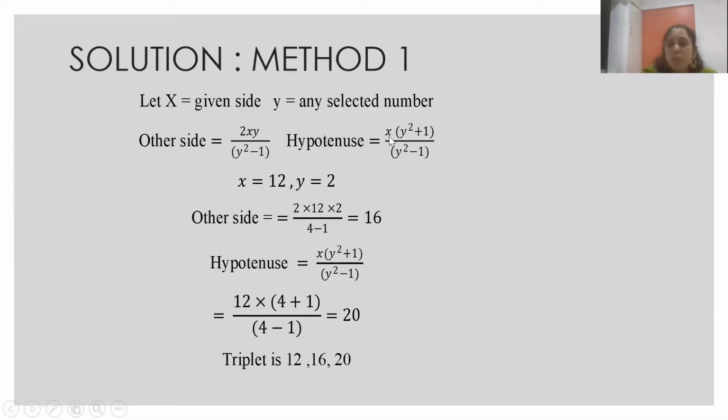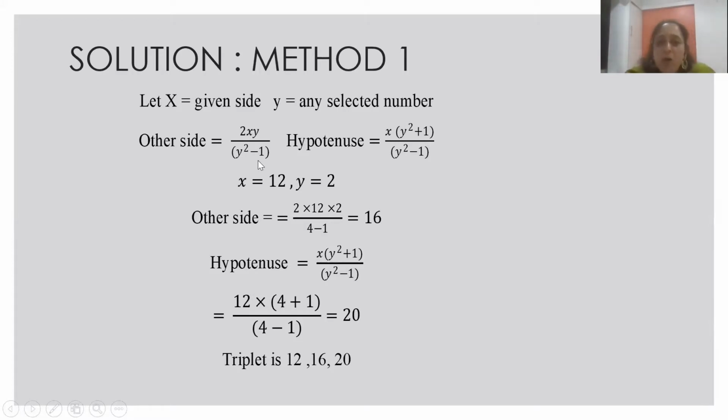And the hypotenuse is obtained by x as 12, y square plus 1, that is 4 plus 1, upon 4 minus 1. So 3 times 4, 4 times 5, 20. So the Pythagorean triplet which we get is 12, 16, 20. So these are the ready-made formulas given by Bhaskaracharya in his text, so that if one side is given to you, you can generate the triplet by taking a random value of y given one value of x. So this is one formula.